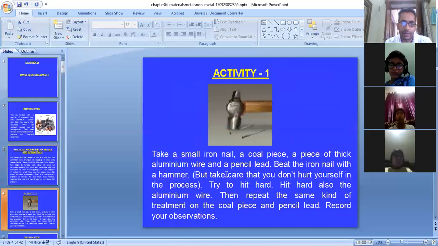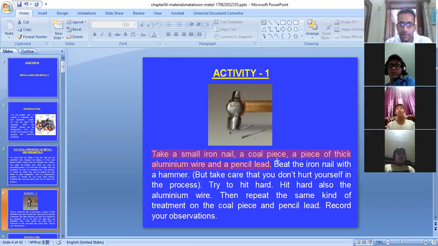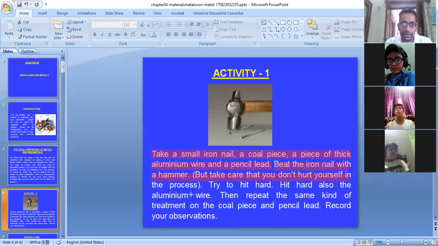Let us do a simple activity. Take a small iron nail, a coal piece, a piece of thick aluminium wire, and a pencil lead, and start beating them with a hammer. But take care that you do not hurt yourself in the process. You can try this at home, but you have to do it with precautions. Hit the iron nail hard, also the aluminium wire. Then repeat the same kind of treatment on the coal piece and the pencil lead and record your observations.